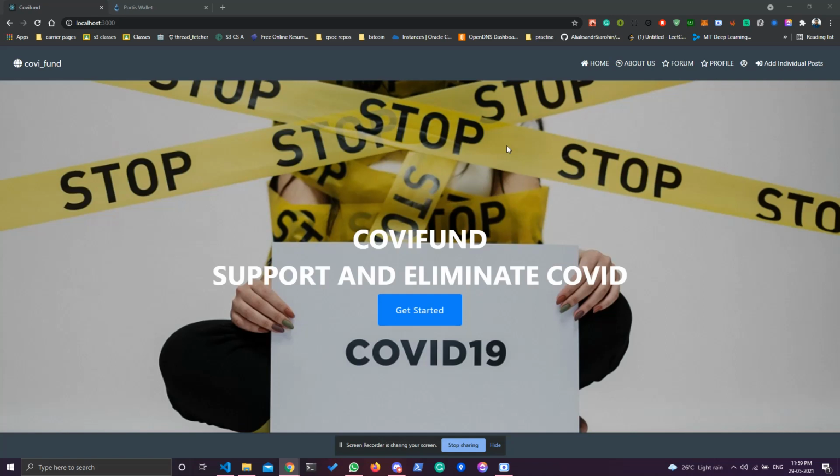So we are presenting Kobe Fund. It's a decentralized web platform where people can help each other fund different items related to COVID-19. It's completely decentralized, so it will be safe, secure, and we know that our funds reach the other side. We are using the Matic test network and Portis wallet to power this web application. So let's get started.